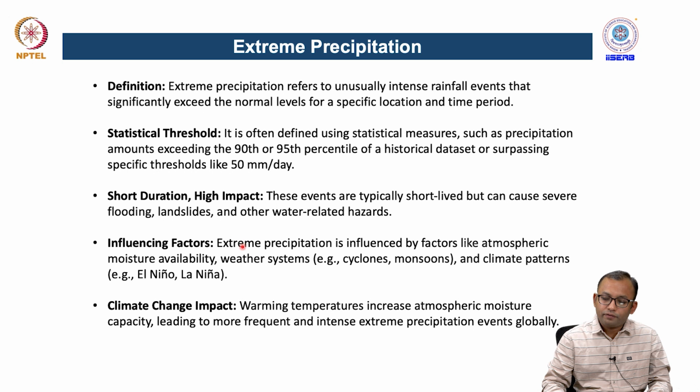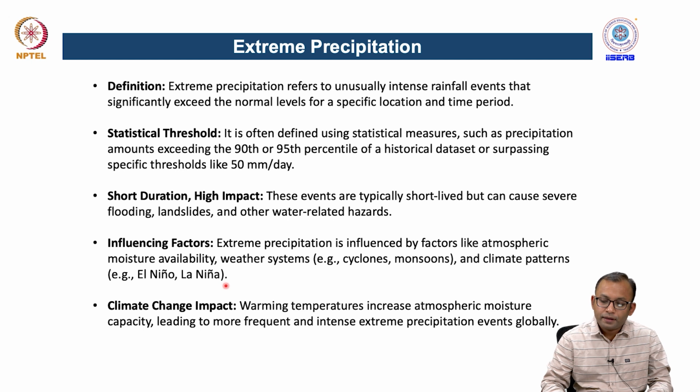How are these extreme events influenced? Primarily, these extreme events are influenced by atmospheric moisture availability and several types of weather systems, particularly, let us say, cyclones and monsoons. These are systems which can influence the occurrence of extreme precipitation events in one particular region. There are also global climate patterns, for example, ENSO events, which is called El Nino or La Nina. This can also be an influencing factor which can increase the effect of extreme precipitation in certain regions.